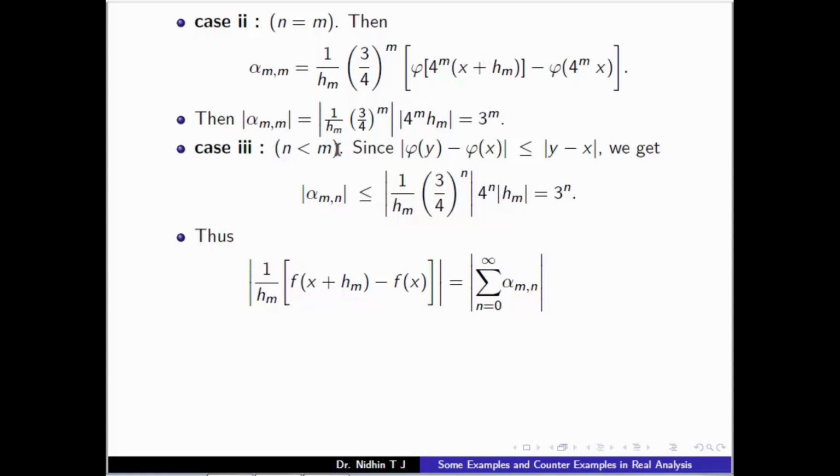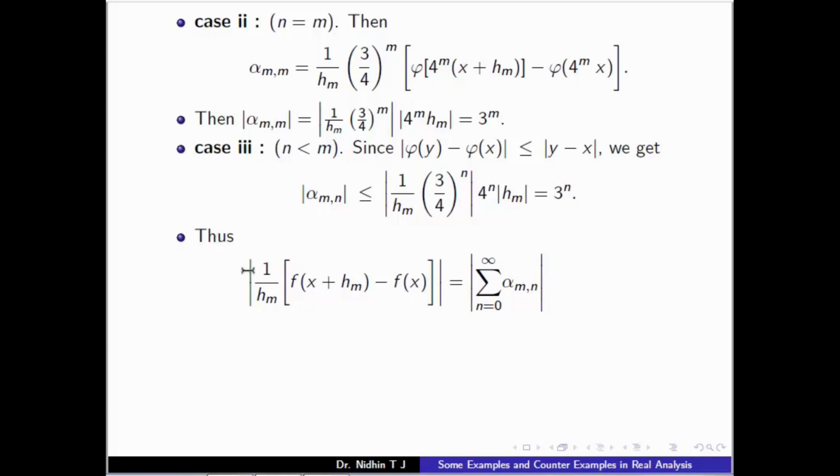If n is less than m, in general mod phi of y minus phi of x is less than or equal to mod y minus x. So we get mod alpha_mn less than or equal to 1 upon mod h_m times 3 by 4 raised to n into 4 raised to n h_m. So 4^n into mod h_m will get cancelled, 4^n will get cancelled, only 3^n remains.